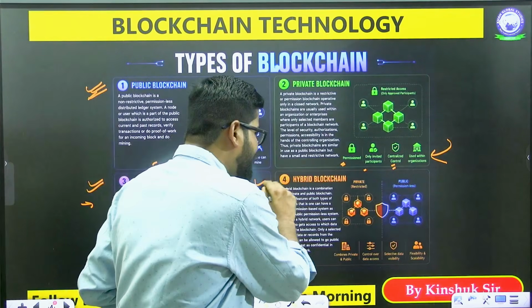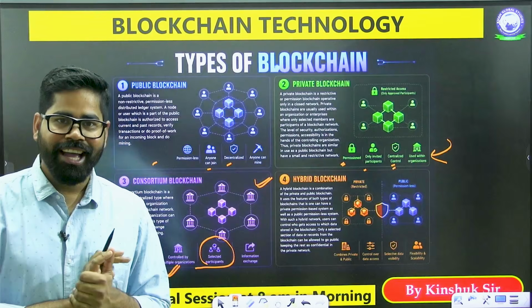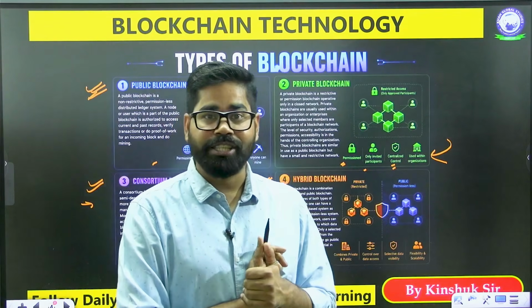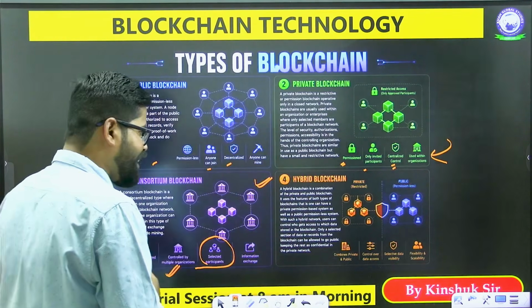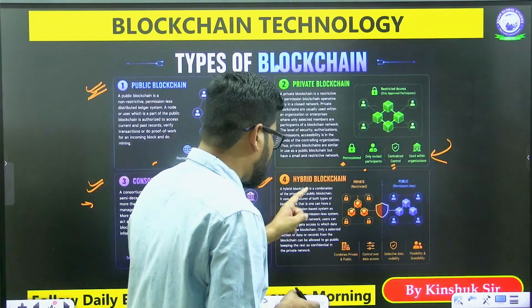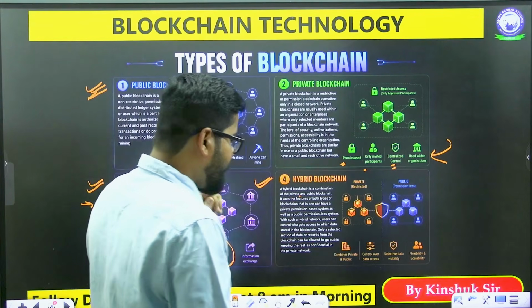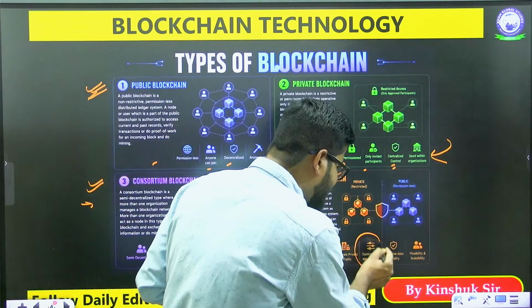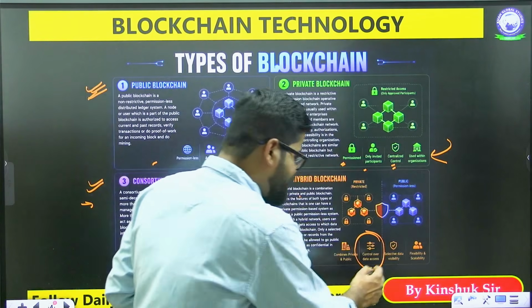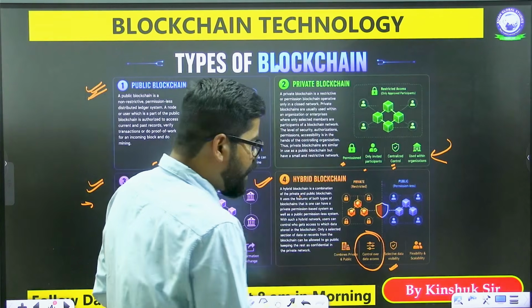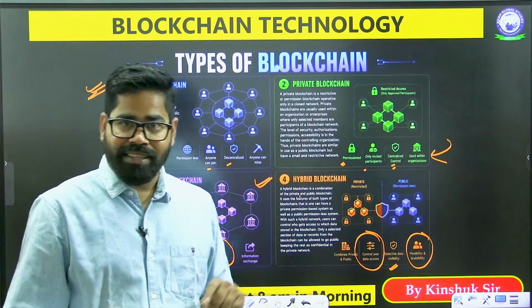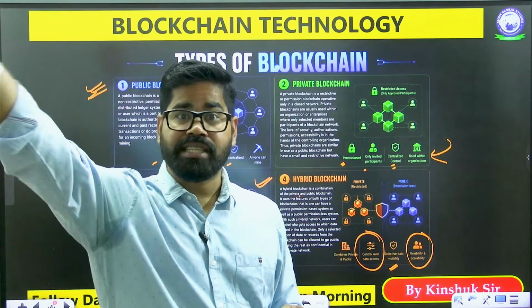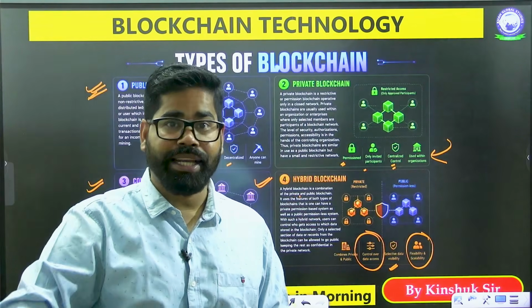And then we have a hybrid blockchain. Hybrid blockchain is one which is a mix of public and private. So here we see that this is a combination of public and private. There is control over the data access. There is selective data visibility. There is flexibility and scalability, means it is flexible, it can be scaled, and many people can join in it.